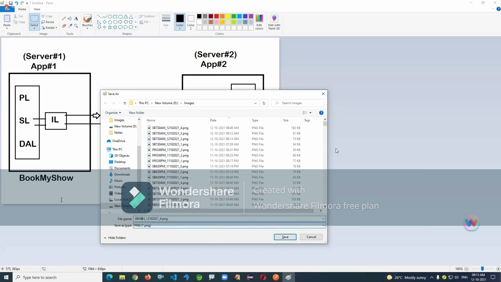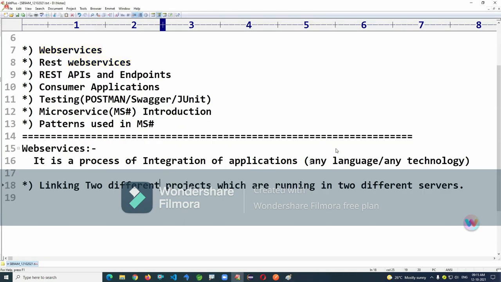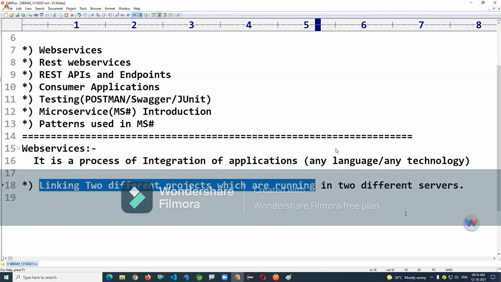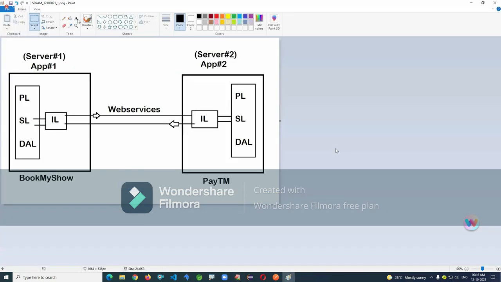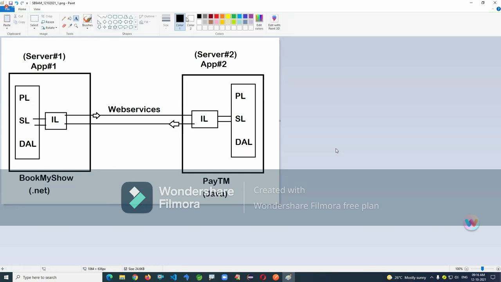Okay, so understand why web services. Web services is a process of integration of applications which are implemented using any language and any technology. In simple, linking two different projects. One might have been implemented in Java, another one might have been implemented in .NET. Yes, there is a possibility two applications might be implemented in different languages.